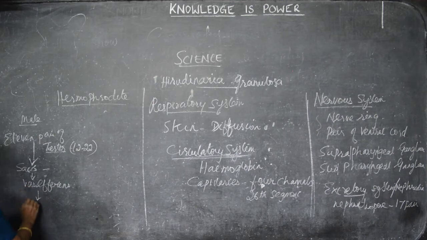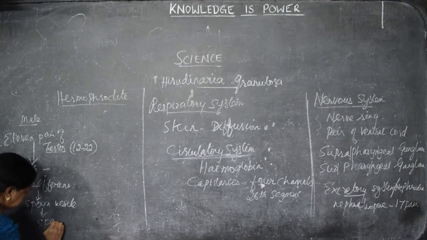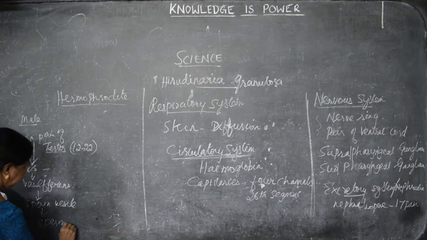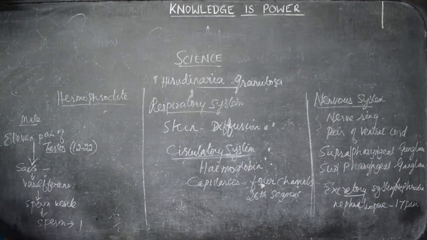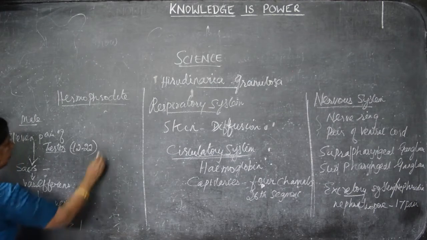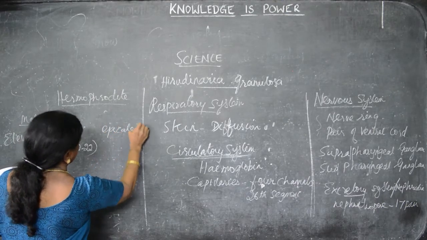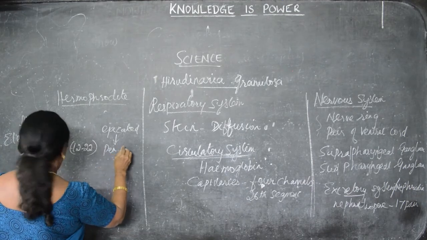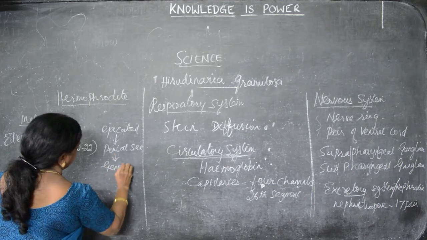Then they enter into the sperm vesicle. The sperm vesicle, sperm ejected through the genital pore.